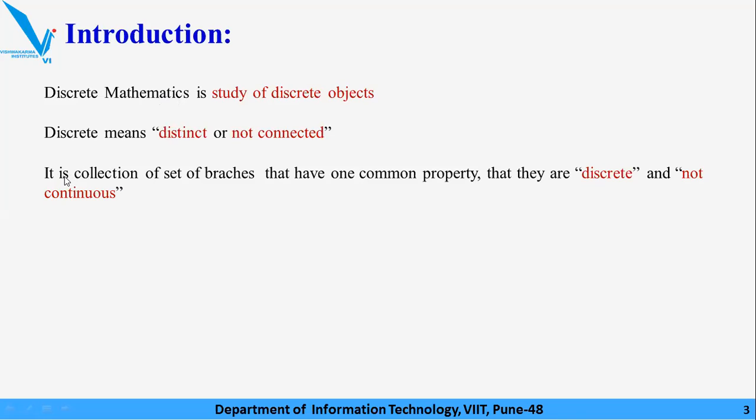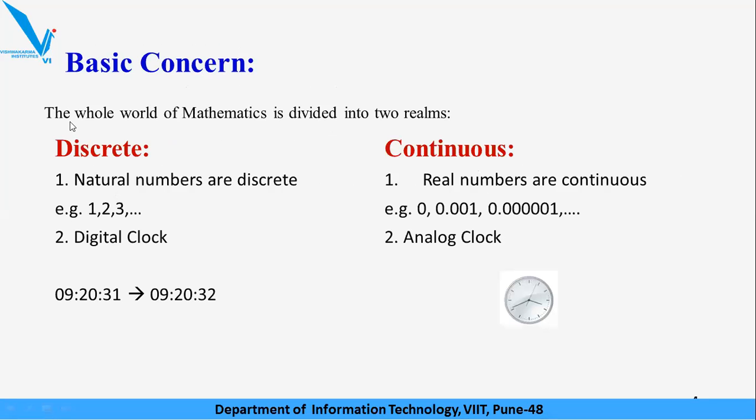So we can say that it is a collection of branches that have one common property, that they are discrete and not continuous. So we need to study all objects which are discrete and not connected. Now we can say that the whole world of mathematics is divided into two realms, discrete and continuous. So let's discuss the difference between discrete and continuous.